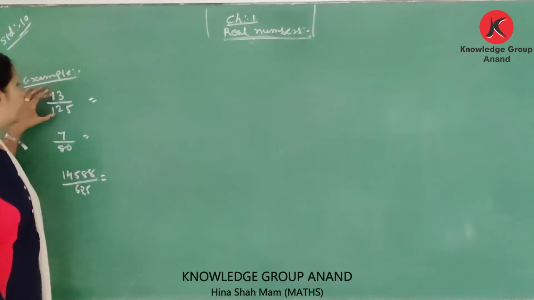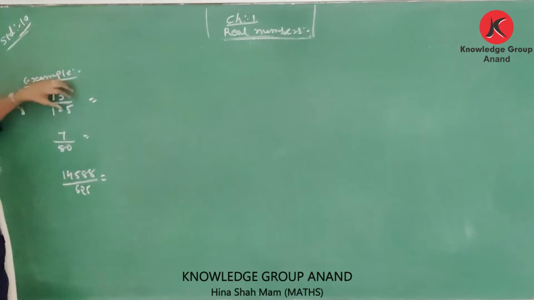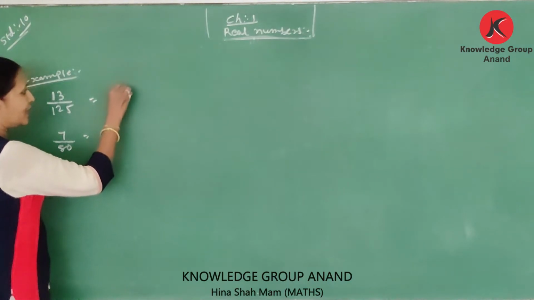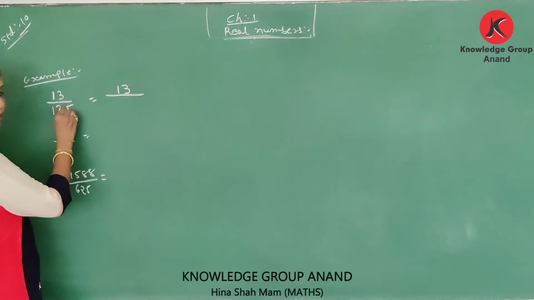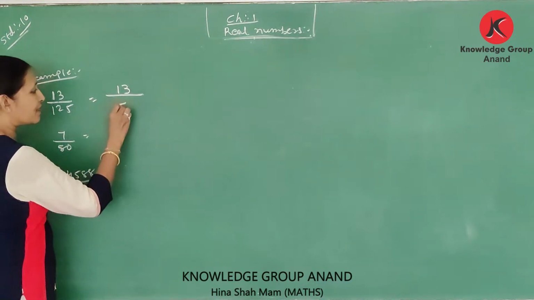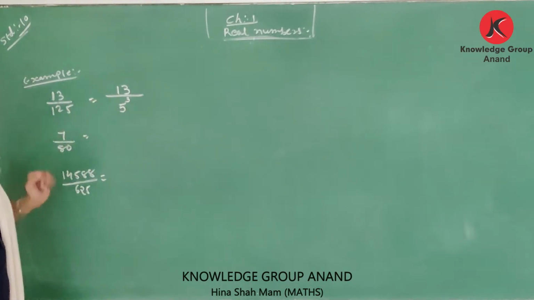Here 30 upon 125. We convert this number into decimal expansion form. Suppose we divide 30 by 125, it is so hard. Therefore, here we write it in expansion form. 125 is equal to 5 cubed, 5 into 5 into 5.